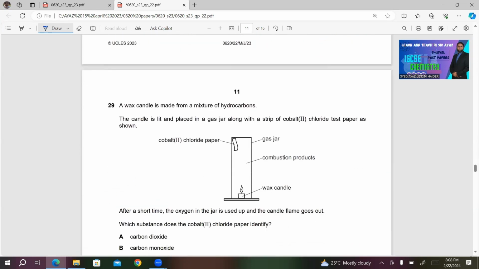29. A wax candle is made from a mixture of hydrocarbons.